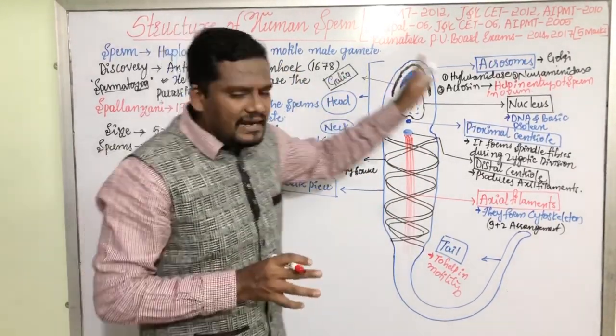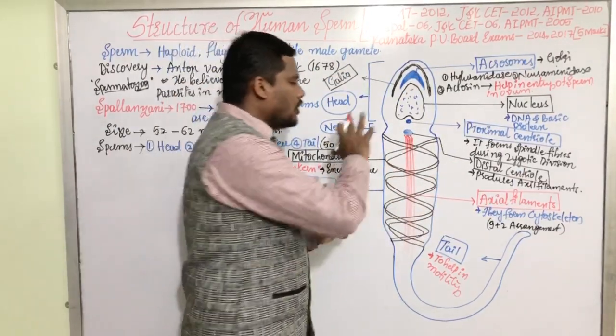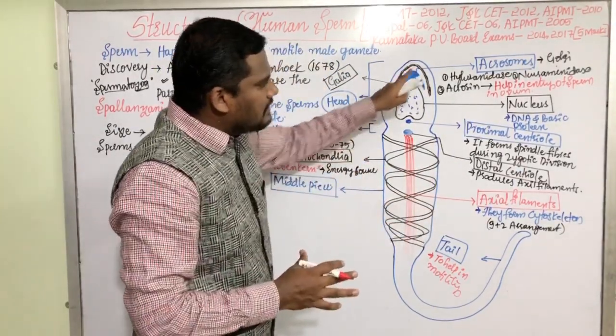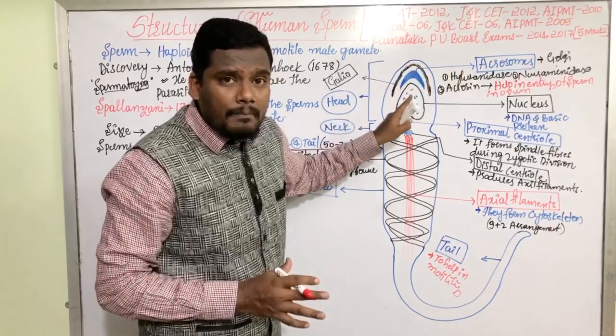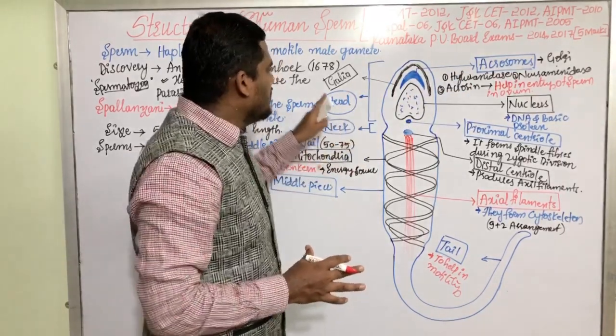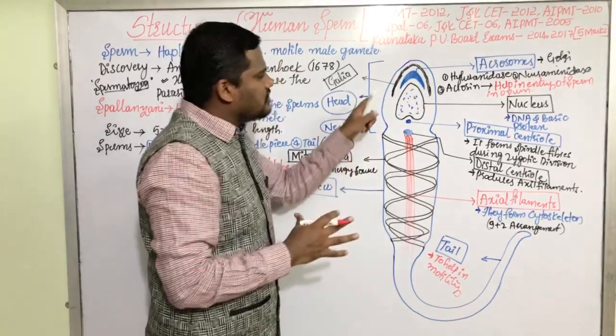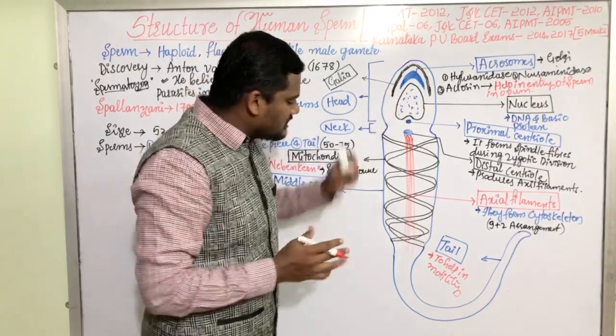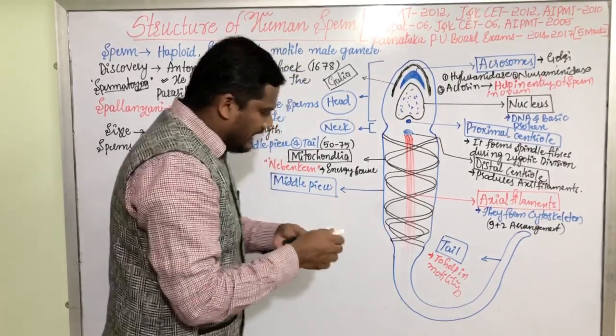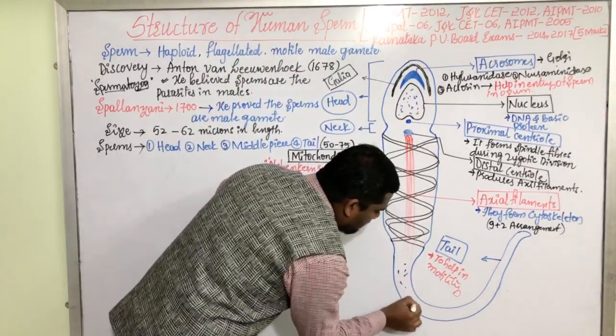This is the entire structure of the human sperm, and the diagram and the labelings are very, very important for competitive exams. The most complicated structure is the head region, because here we have some important parts. One more very important thing is the tail.